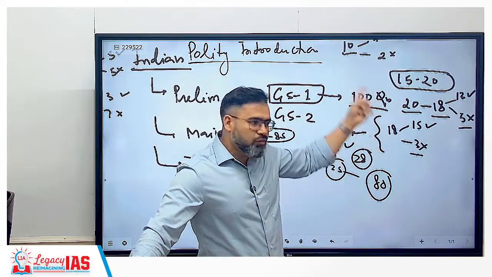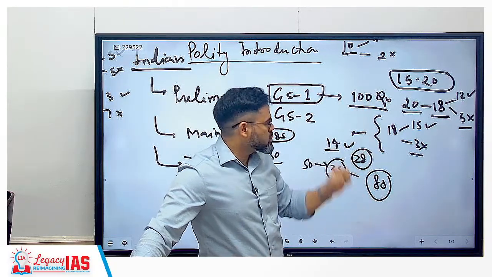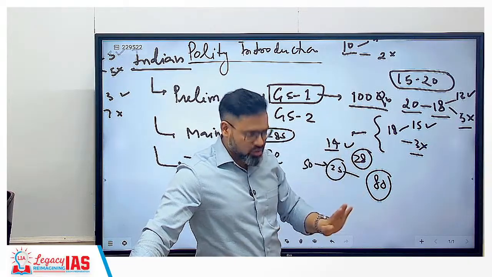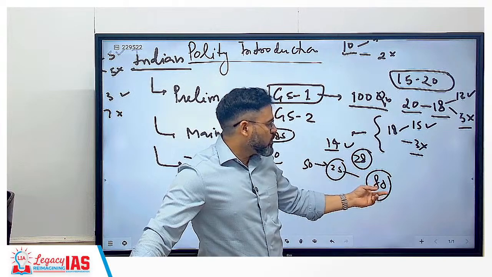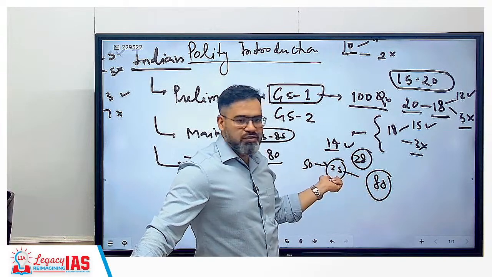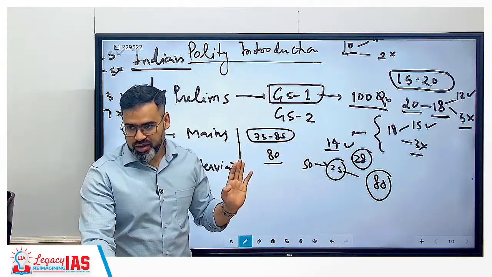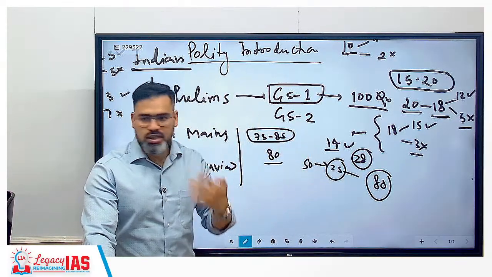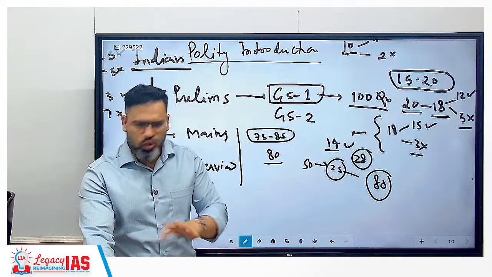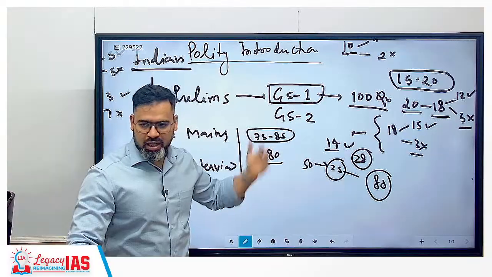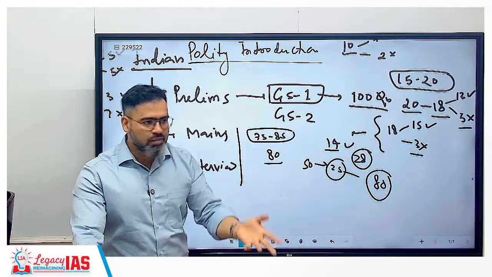So if you are 100% good in polity, automatically your pressure will be reduced easily, because right now you require just 25 out of 80 questions to clear the cutoff for the general category. If you belong to SC, ST, EWS or OBC, in prelims there is hardly any difference in the cutoff from the general category, but for others definitely a 4 to 5 marks difference will be there.